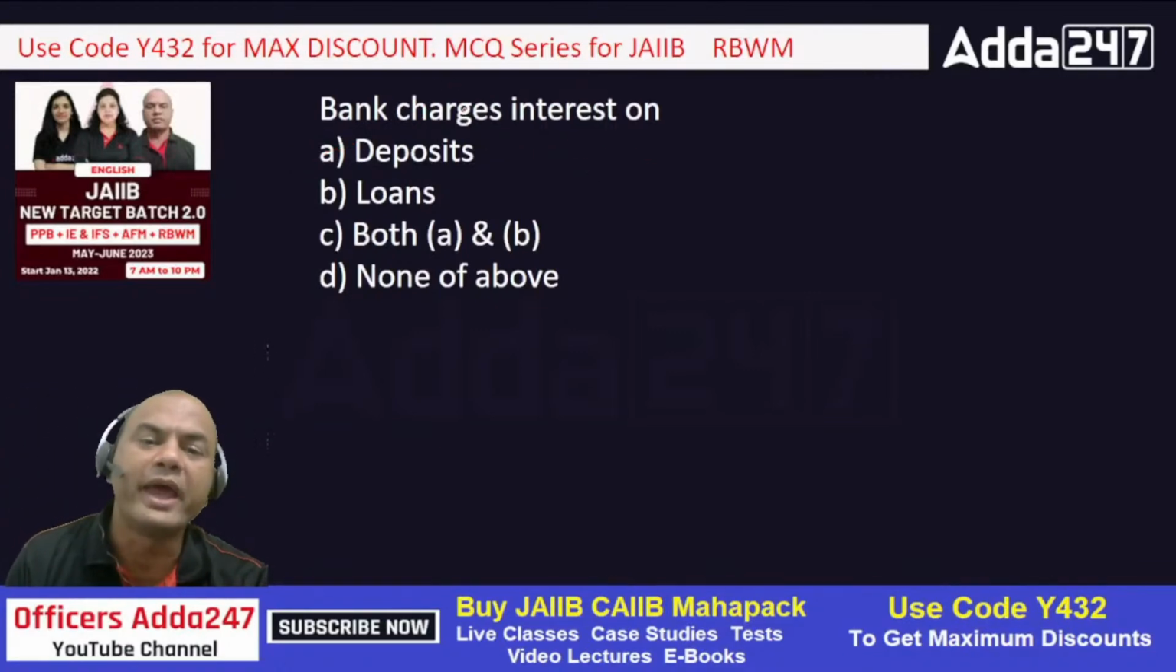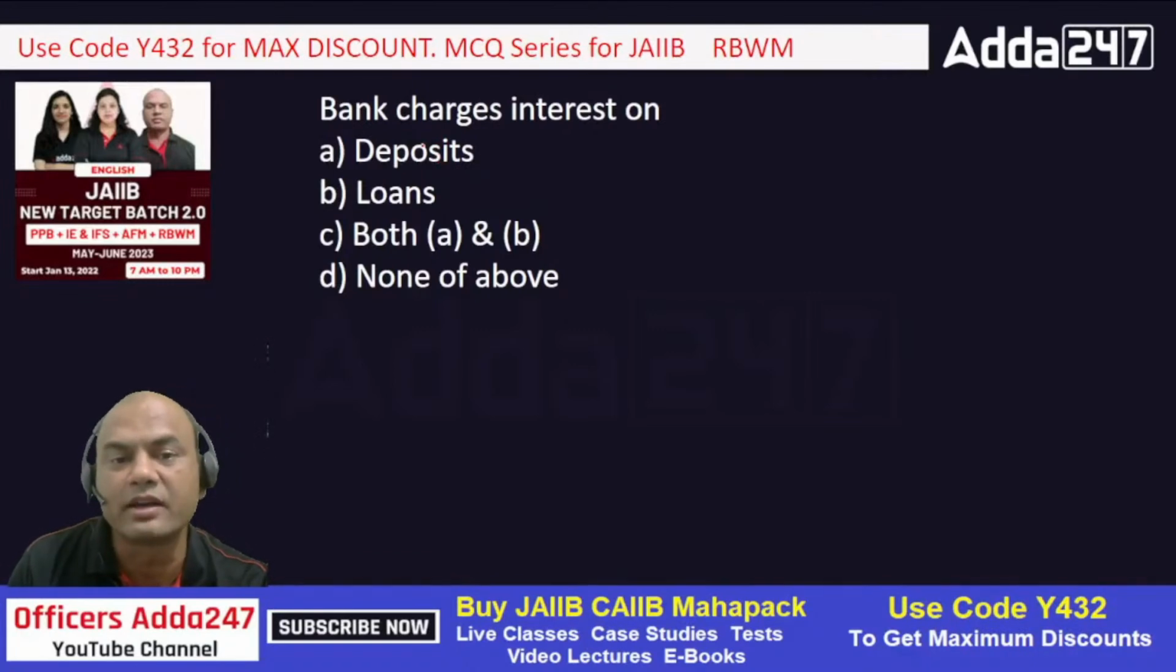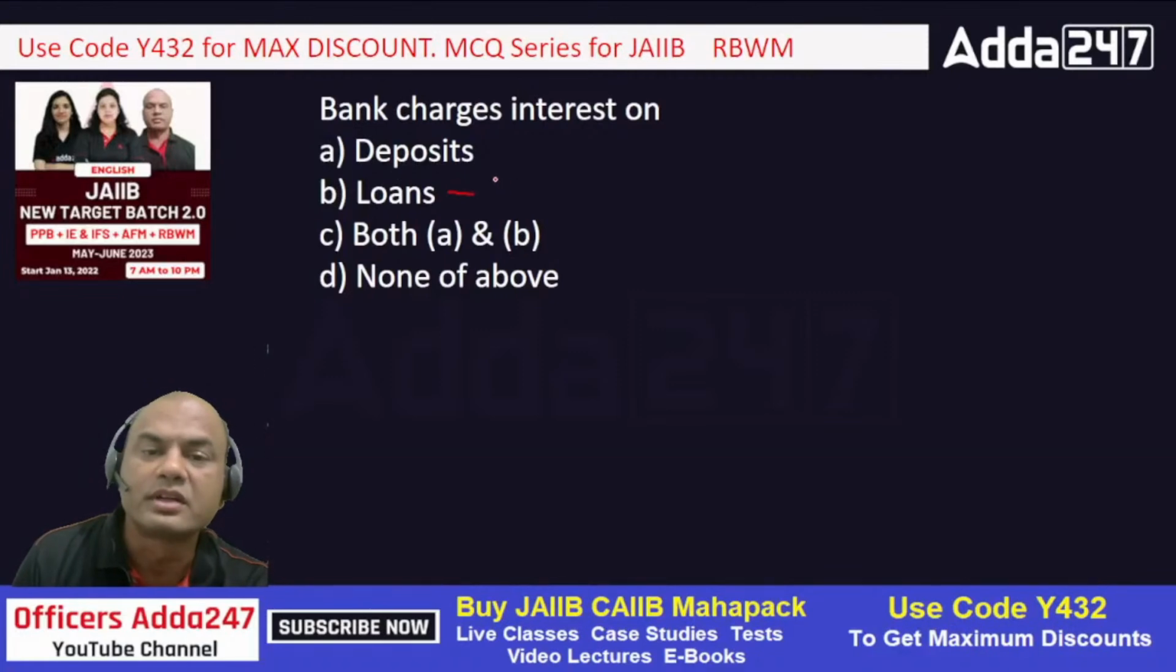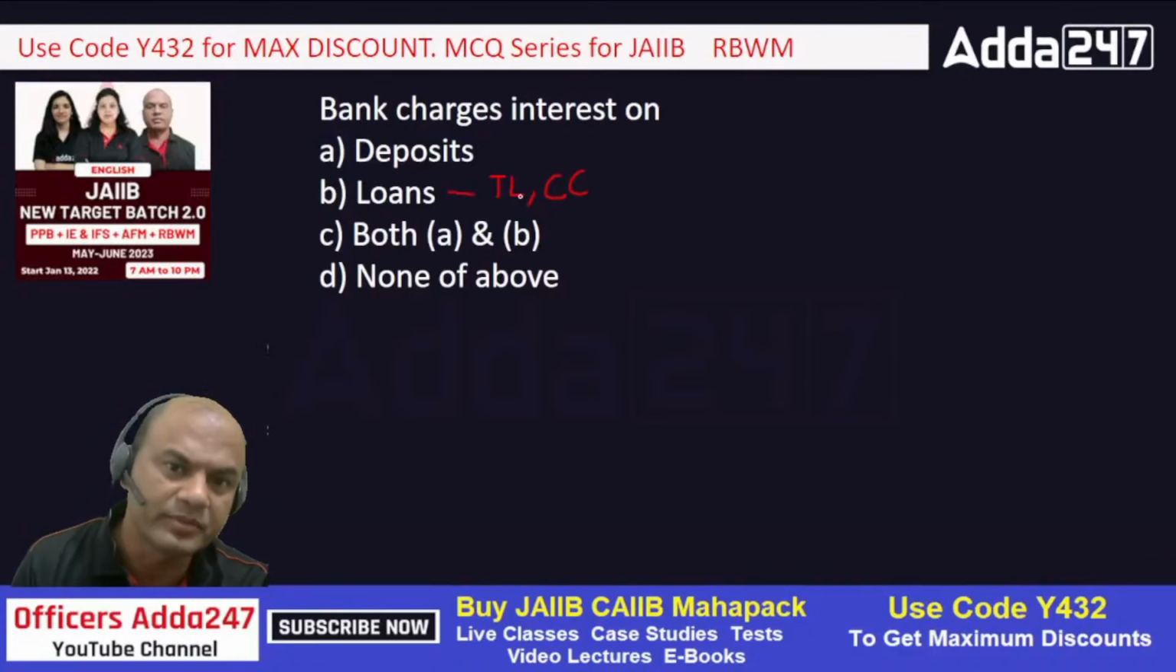Next one. Bank charges interest on. Means bank will get interest on what? Deposits or loans? On deposits, what was the thing? Bank was giving the interest. So on loans, bank will charge the interest, right? So term loan, CC, right? These are the main loans given by the banks, okay?